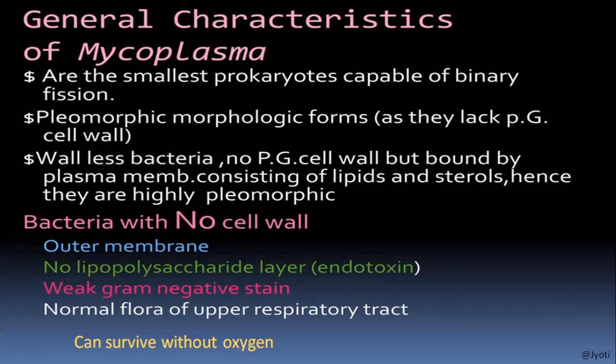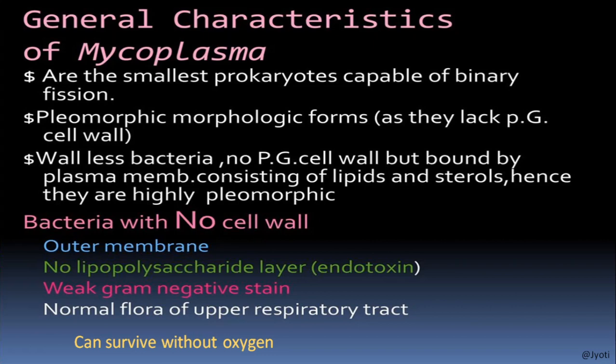They have pleomorphic forms, and because there is no cell wall, they can take different shapes. In other bacteria, the cell wall is made of peptidoglycan, but in Mycoplasma the cell wall is absent. That's why they are known as wall-less bacteria.